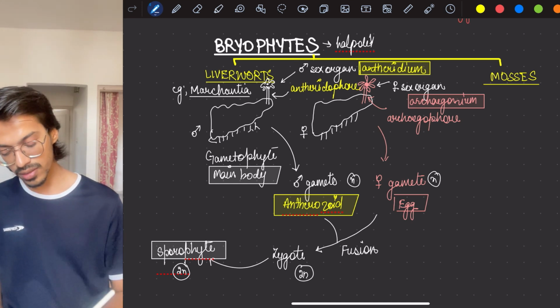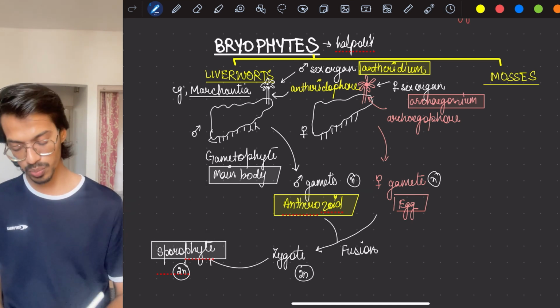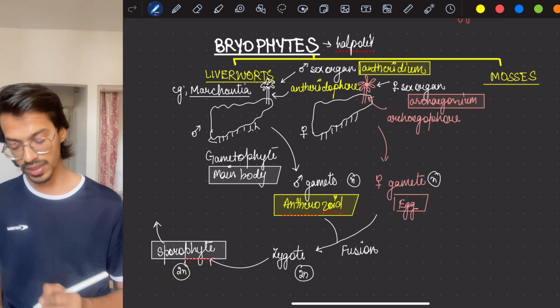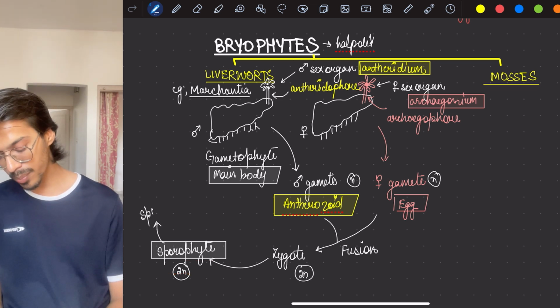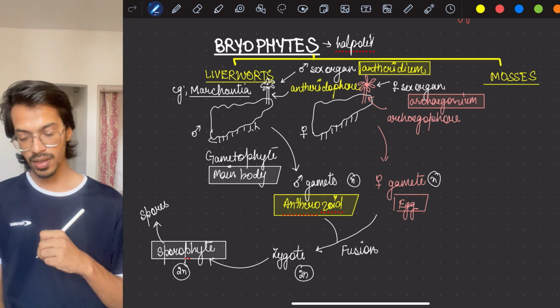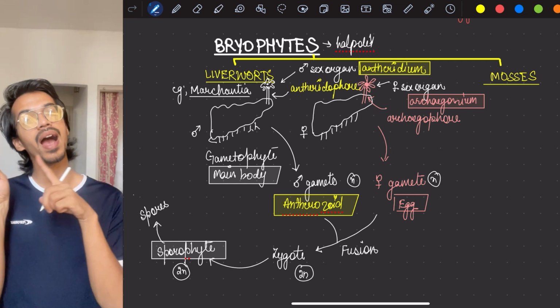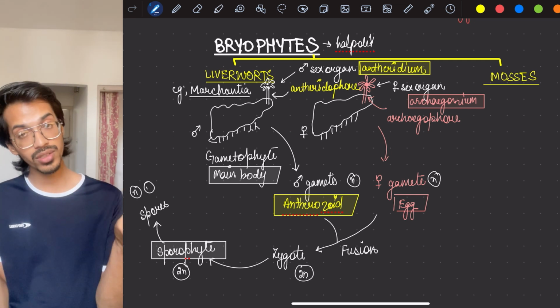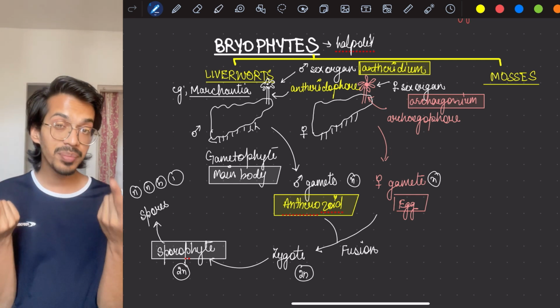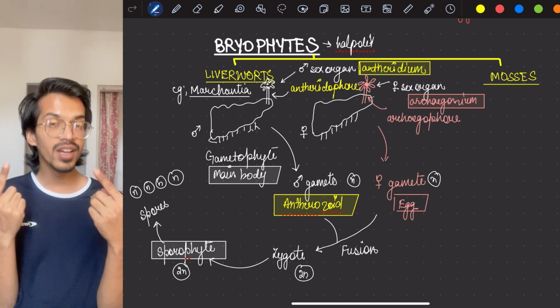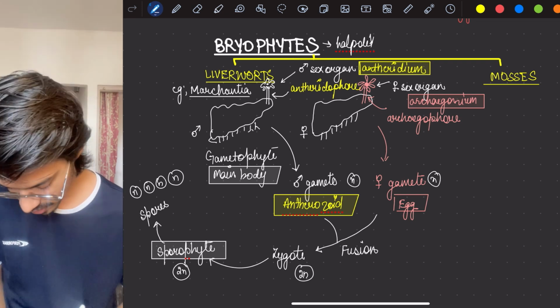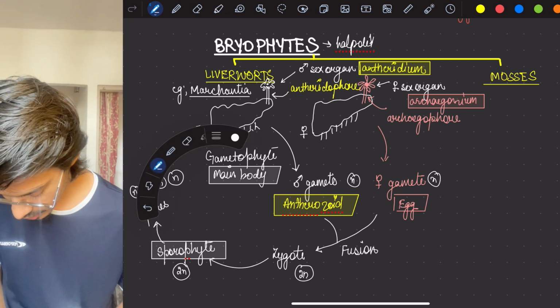Okay, and certain cells which are making the spores, these spores are basically a haploid structure. Now if the body is diploid and it has to make a haploid thing, it has to do the reduction. Reduction will take place by which type of cell division? That is meiosis. So here meiosis will occur.